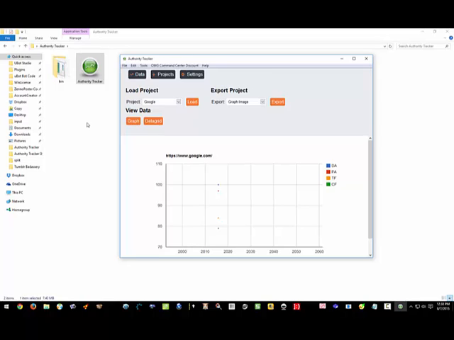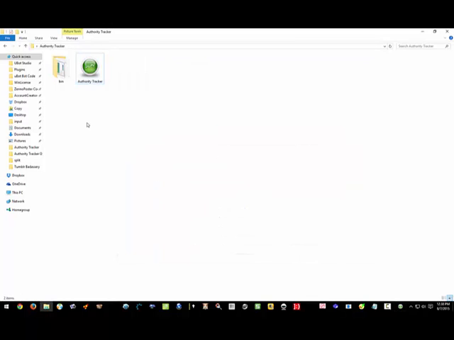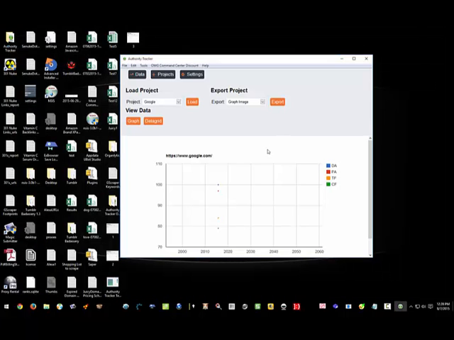After you guys buy the Authority Tracker, you'll get a zip file. You just simply extract the zip file to your computer. I've got mine put on my desktop. You'll get the executable file here, and then inside the bin you will see that there's an updater, a settings file, and then this rank. We have everything stored in a SQL file. I have not tested the limits on this thing, but SQL can carry a lot of URLs, so you don't really have to worry about the amount of URLs you can add into this thing.